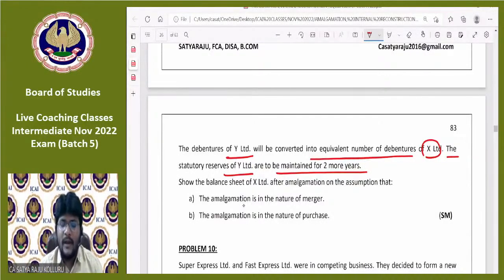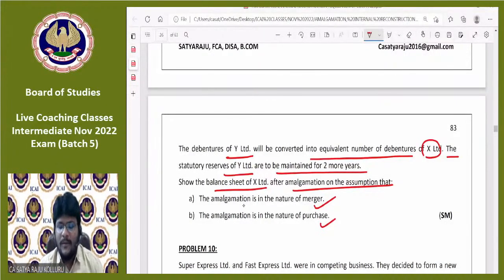At that point, the amalgamation adjustment account comes into the picture. That too, the type of amalgamation should be amalgamation in the nature of purchase. In case of amalgamation in the nature of merger, there is no need to pass amalgamation adjustment account entries. The reason is that the reserves and surplus of the selling company automatically become the reserves and surplus of the purchasing company. Show the balance sheet of X Limited after amalgamation, on the assumption that the amalgamation is in the nature of merger and in the nature of purchase.